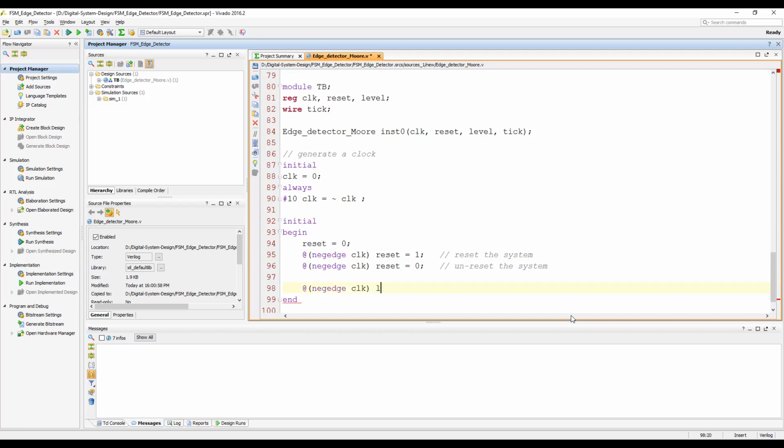Okay, let's put level equal to 0, and let's wait for 3 clock cycles.